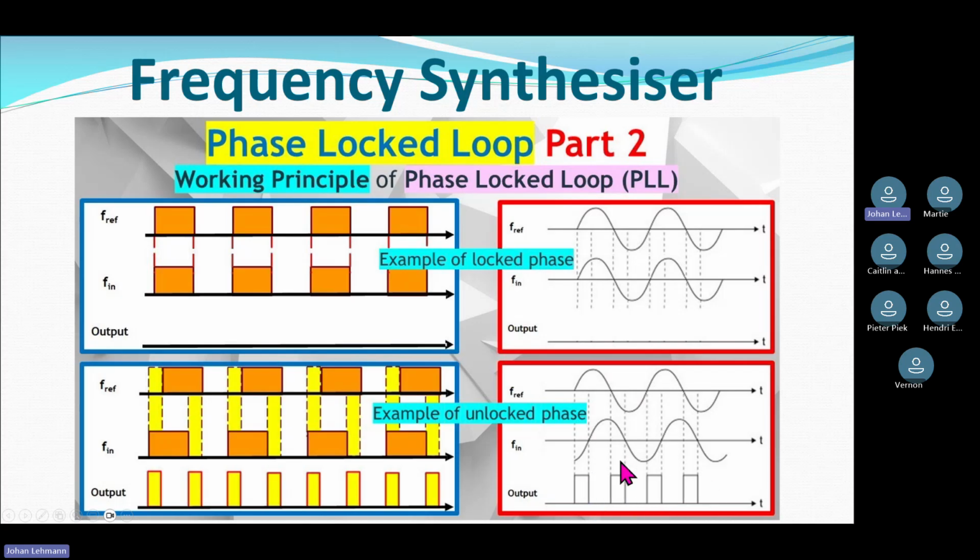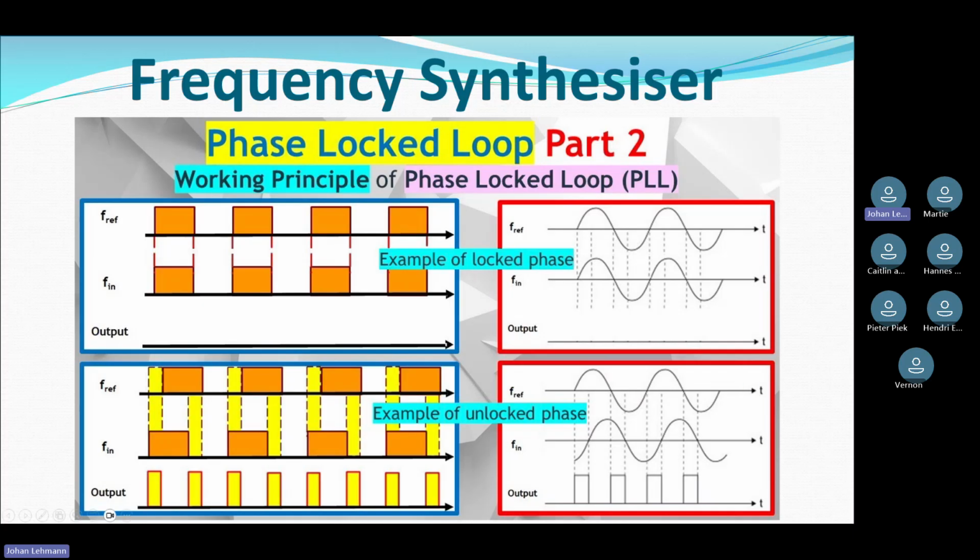The problem with this error signal is it's not very useful for a voltage-controlled oscillator. You're going to confuse the poor guy. He's not going to know what the hell to do if you put this funny-looking square wave into the voltage-controlled oscillator. The voltage-controlled oscillator wants slow and DC values to know what it needs to do.